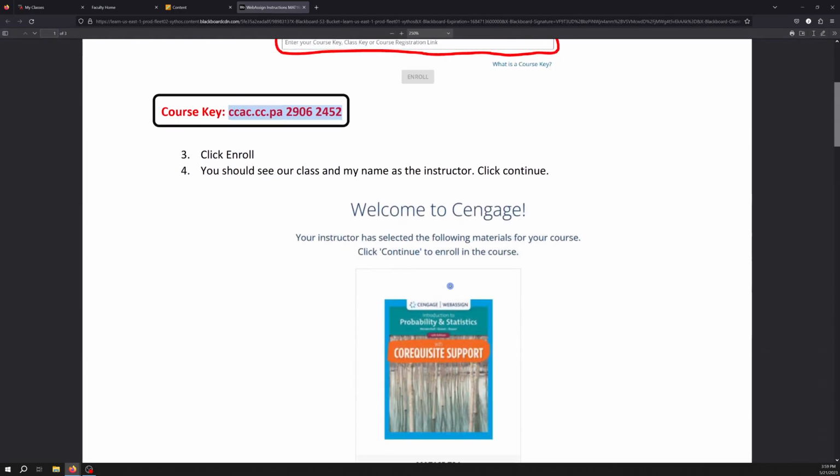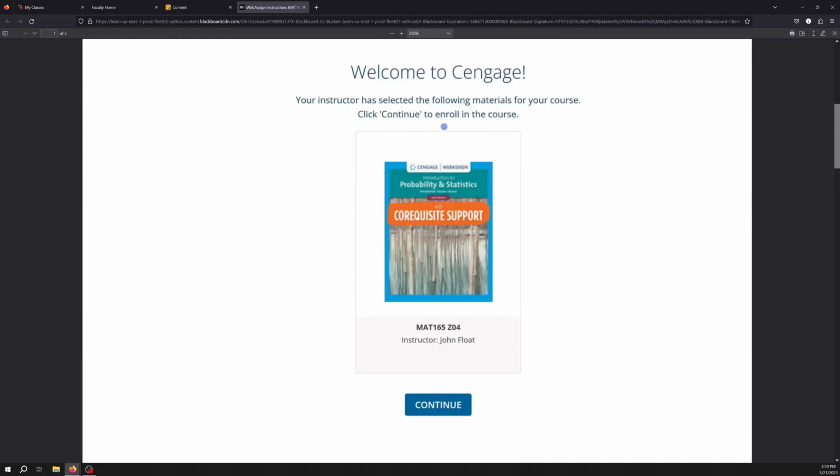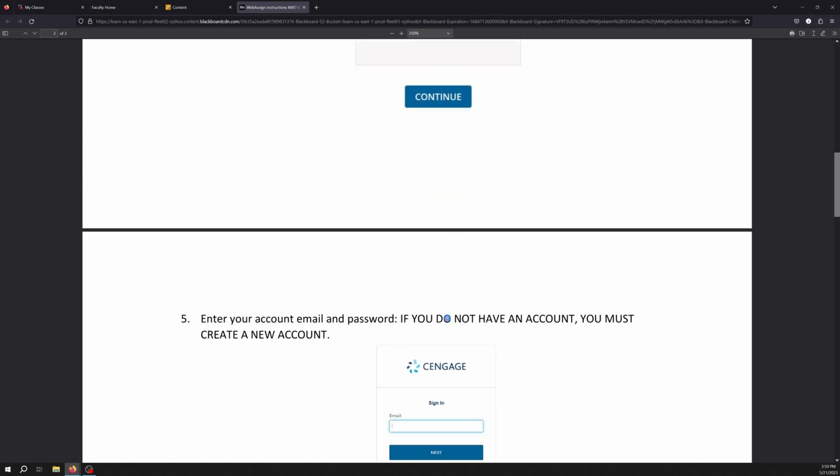Once you do that, this is what you're going to see here. It's going to say, hey, welcome to Cengage. This is our book. Here's the instructor, me, John Floats, Math 165. This is going to say Z05. All right, this is just the stock image that I had from a previous semester. But it's going to say Z05. You're going to be in the right spot, don't worry.